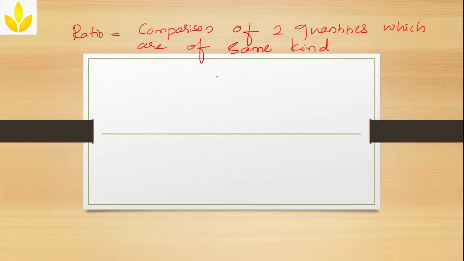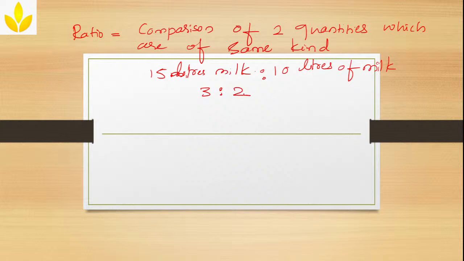For example, if you take the ratio between 15 liters of milk and 10 liters of milk, what will be the ratio? Ratio will be 3:2, correct? Now this comparison is correct because they both are of the same type, they both are liquid